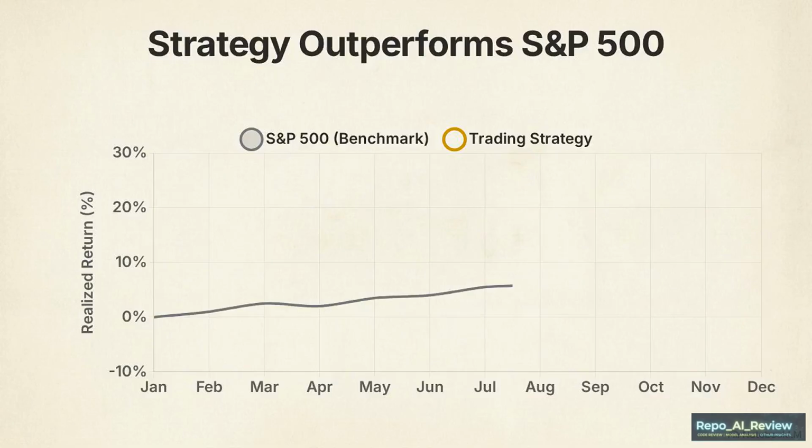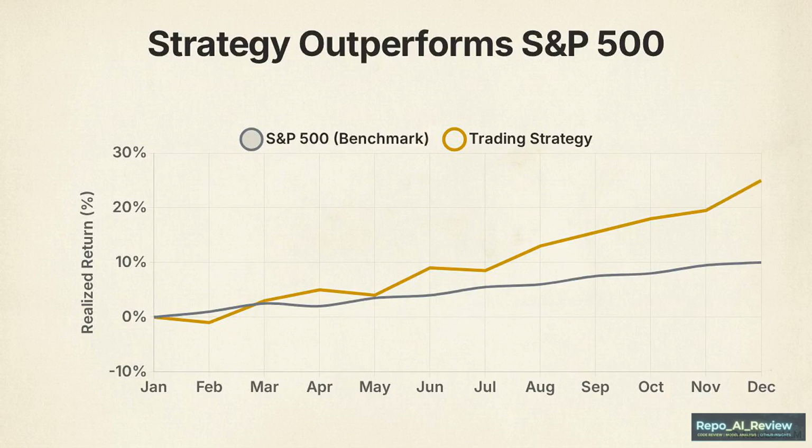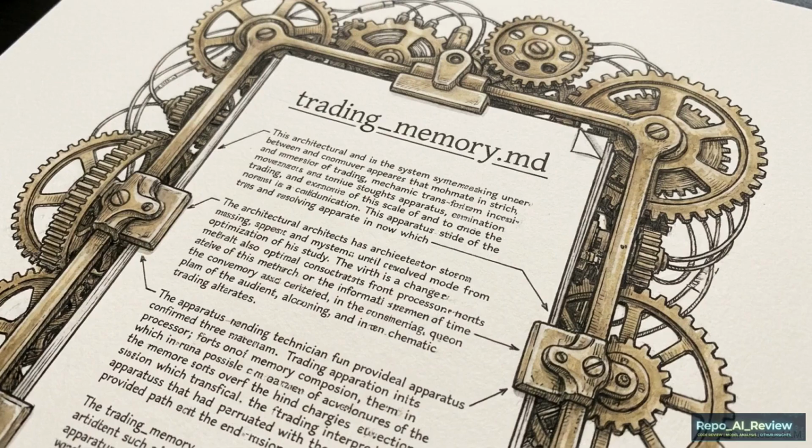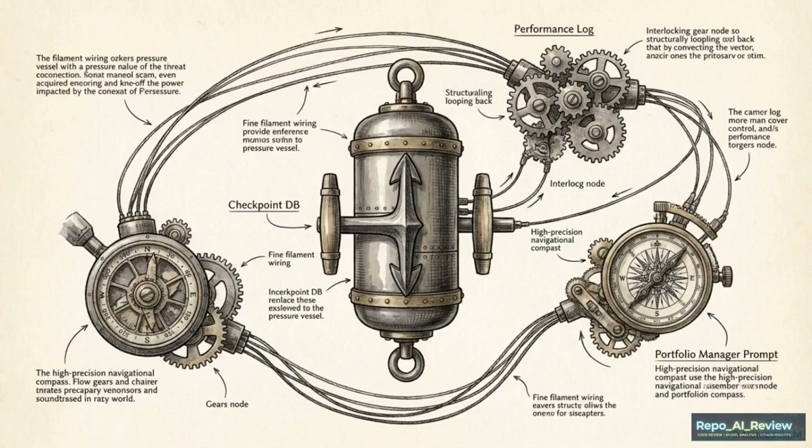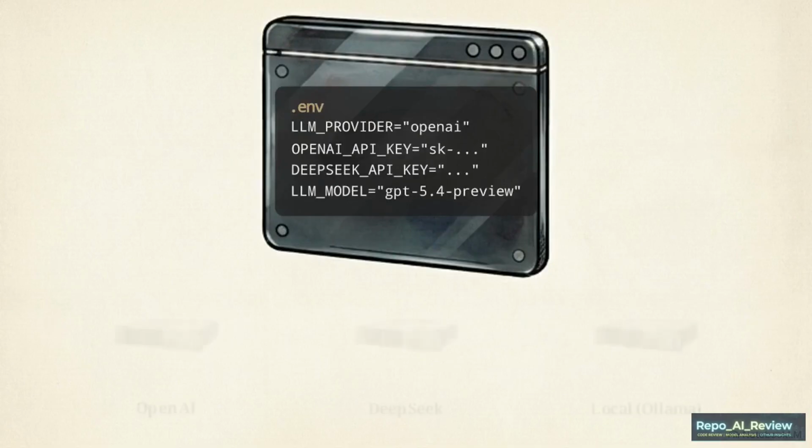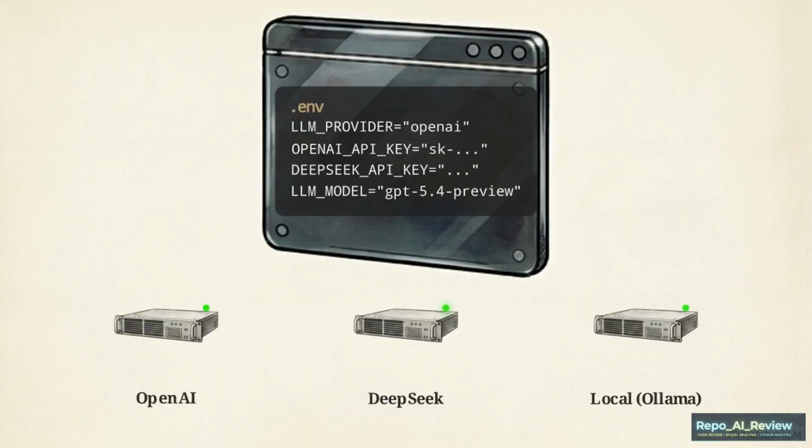By comparing those past decisions against the S&P 500, the system calculates whether its previous strategy generated true alpha. It then generates a reflection on those outcomes, injecting the lessons learned directly into the portfolio manager's current prompt. Integrating stateful checkpointing with a realized return memory log enables the system to evaluate its own performance and apply those corrections to future tasks. Deploying this in a production environment is handled through a strictly provider-agnostic .env configuration.